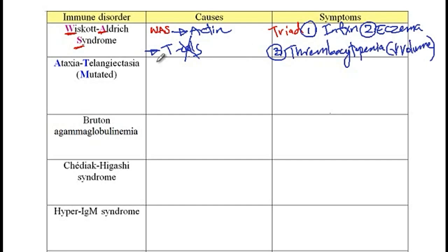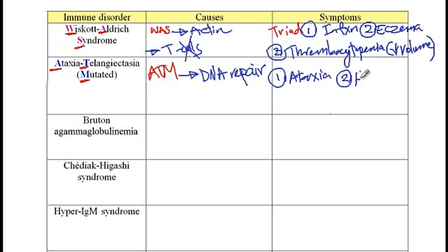The next condition is Ataxia-Telangiectasia, which is due to mutation in the ATM gene. So Ataxia-Telangiectasia mutated. An ATM gene is required for DNA repair, and since DNA repair is required in almost any tissue, there are multiple different tissues that are affected in these patients, and thus they present with a variety of different symptoms. So as the name implies, these patients present with cerebellar ataxia,